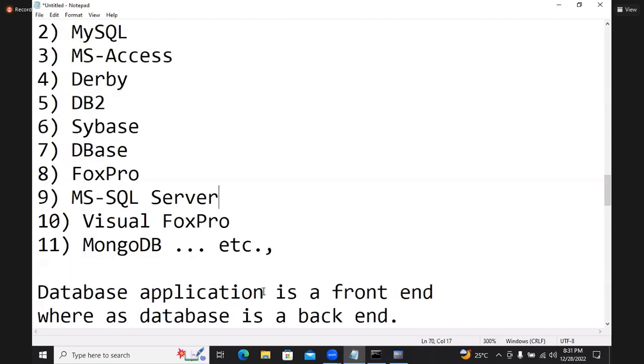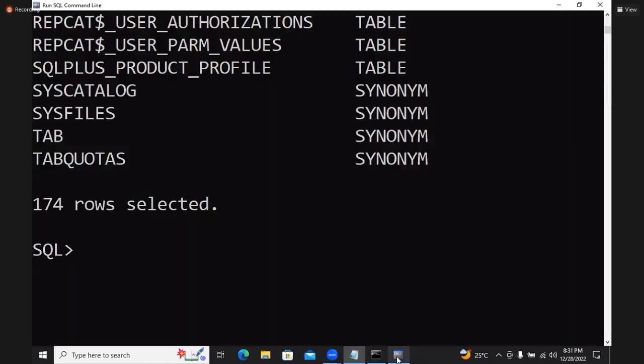Now, whatever I opened this one, is it application or database? Application. Is it communicating with database? Yes. This application is called database application. Is it front end or back end? Front end. Database is back end. Is it database? No. It is application. Can we see database? No.